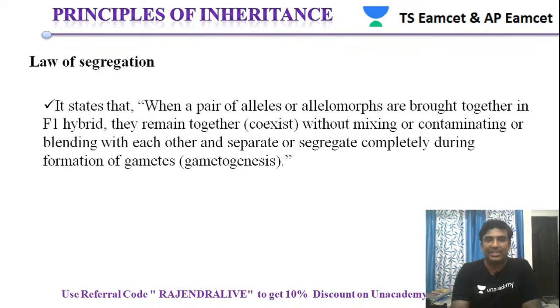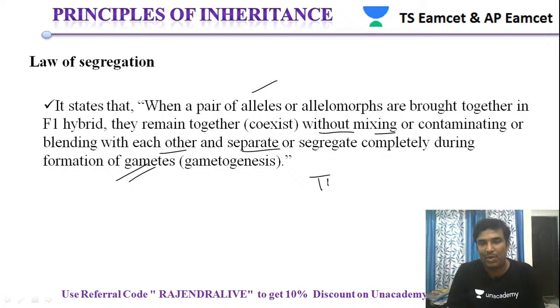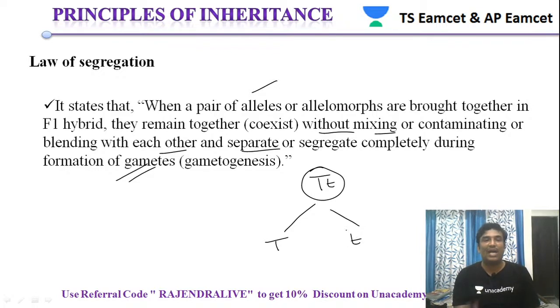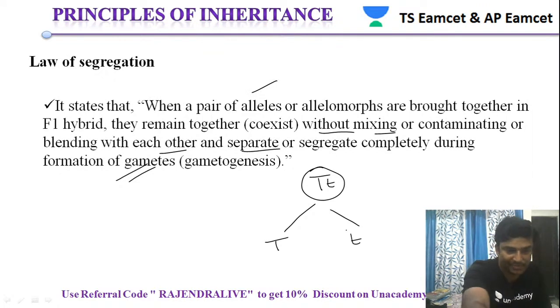If you see the law of segregation, when a pair of alleles or allelomorphs are brought together in F1, they coexist without mixing or blending with each other, and they separate or segregate during the formation of gametes. So whatever alleles are brought together, we have seen capital T and small t, they are brought together now. But what happens during formation of gametes? Gametes are haploid, so they have to get segregated as capital T and small t. Such a process is called segregation. So the law of segregation takes place when the genotype has alleles, and these alleles segregate when formation of gametes takes place. That is what the law of segregation is.